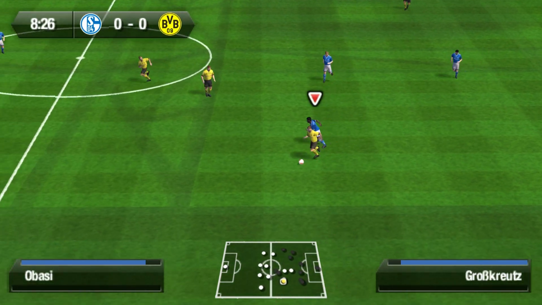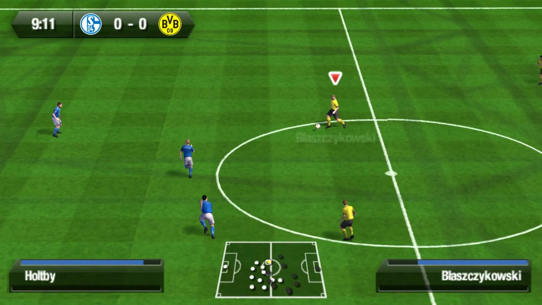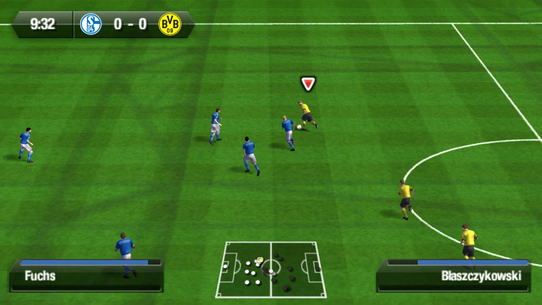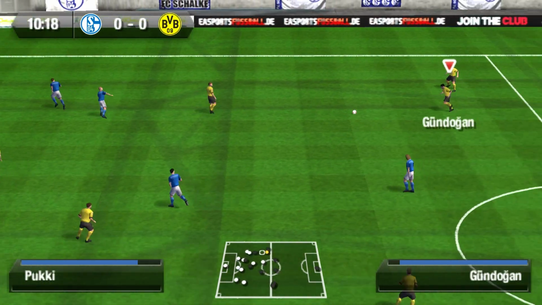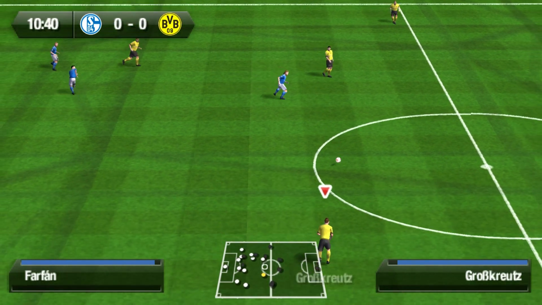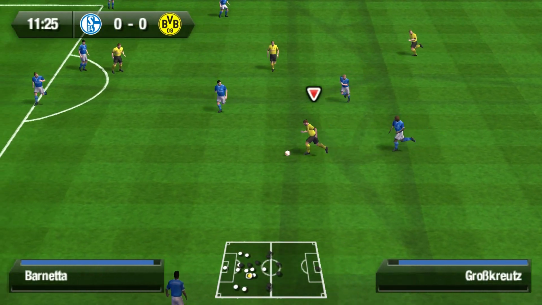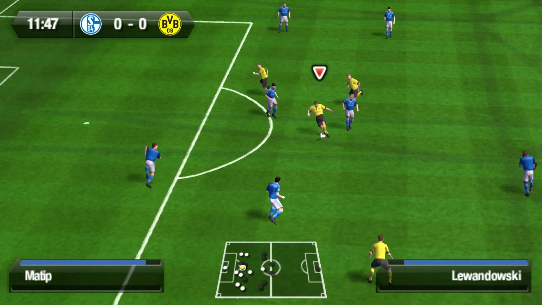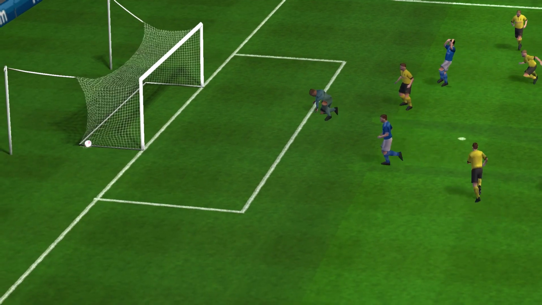Crosskreutz driving forward for Borussia Dortmund. Pass to Marco Reus. Reus to Jakub Blaszczykowski. Blaszczykowski driving forward a bit for Borussia Dortmund on the right. Blaszczykowski to Gundogan. Gundogan to Kevin Crosskreutz. Crosskreutz driving forward a bit for Borussia Dortmund. Pass to Robert Lewandowski. Lewandowski into the box. Gets a shot into the left-hand bottom corner.